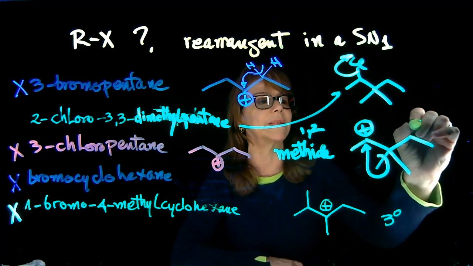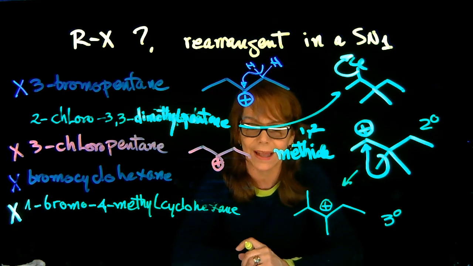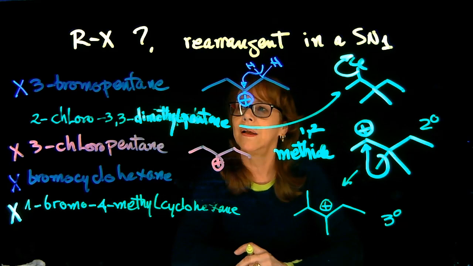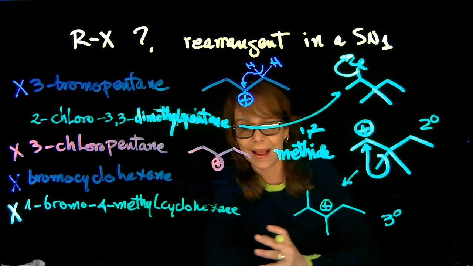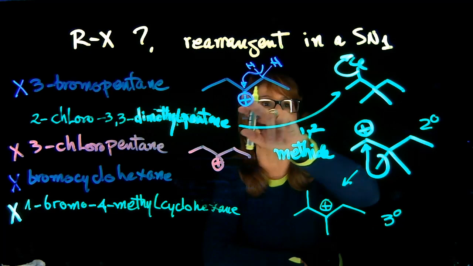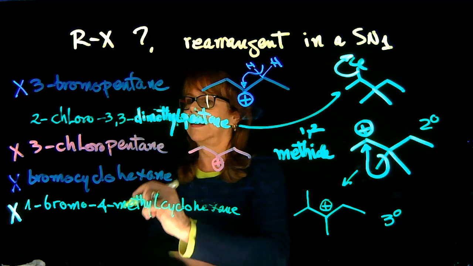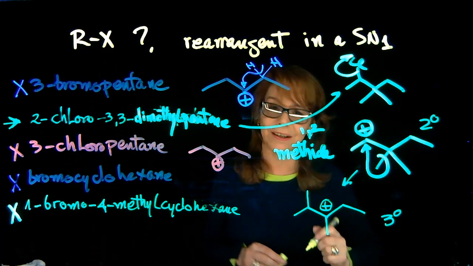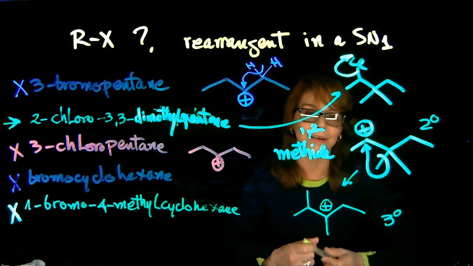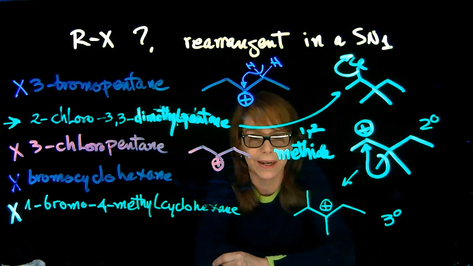We came from a secondary to tertiary, so going in that direction, that rearrangement will happen. So the question said, which substrate is more likely to rearrange in an SN1 reaction? So your answer is this compound, because you form a secondary carbocation that then will rearrange to a tertiary carbocation that's more stable.